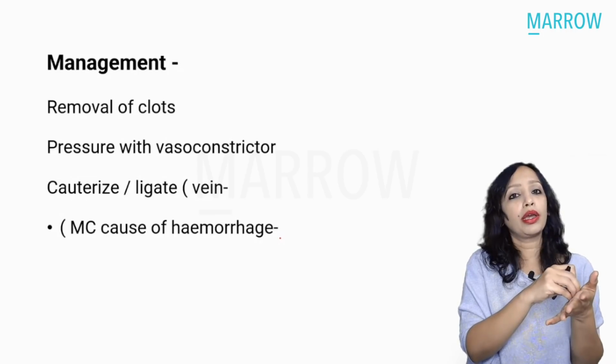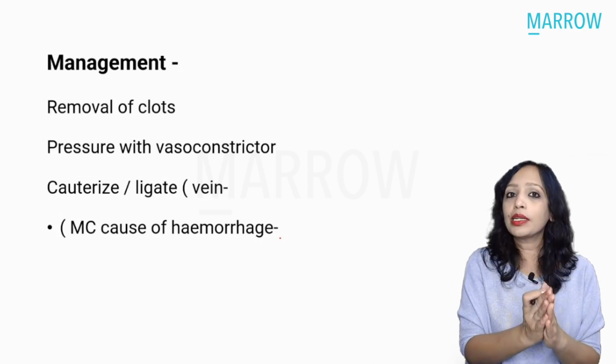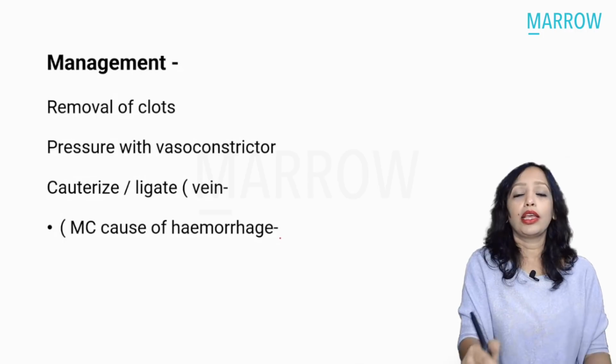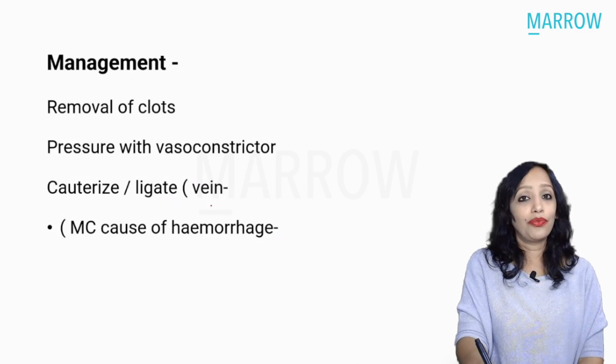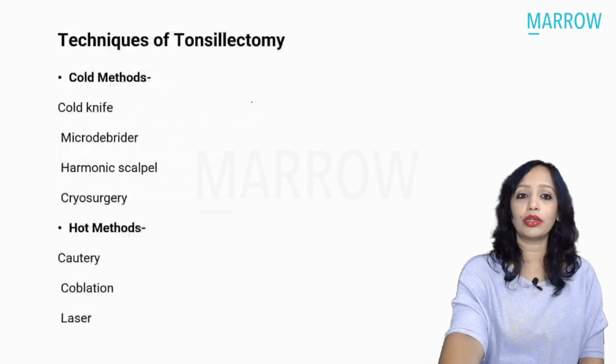So you just put a pressure, wait for some time. If it stops, well and good. If it doesn't, then you have to go for cauterize, or you can ligate. Yes. So which is the vessel that you are cauterizing? Yes, that is the vein, the external palatine vein. That's the most common cause of hemorrhage, and that was the question here.